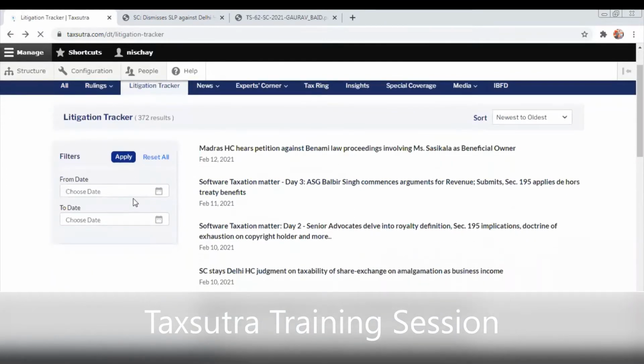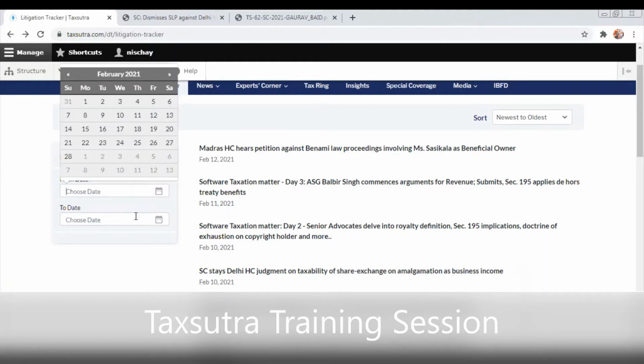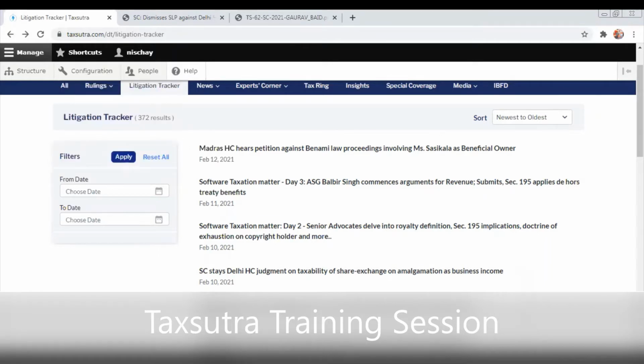You will see many cases. You can choose to pick researching, and if he wants to see what are the current ongoing cases, and come to a conclusion as to what kind of cases are going on currently in the court, what are the hot topics currently in the court, you can simply apply a filter, choose the date, and you will get the rulings here.